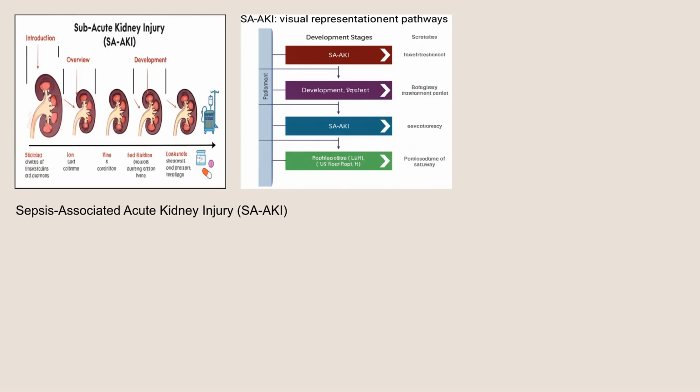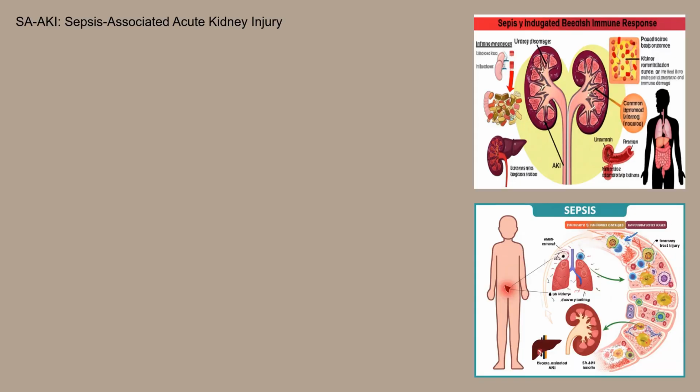Hello and welcome. Today we're diving deep into a serious medical condition, sepsis-associated acute kidney injury, or SAKI. We'll explore what it is, how it develops, and what can be done about it. So, let's get started. SAKI, as the name suggests, is acute kidney injury that occurs in the context of sepsis.